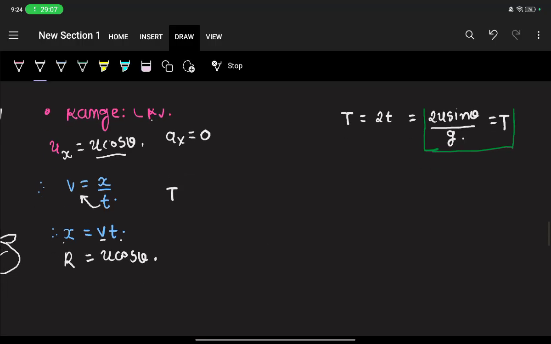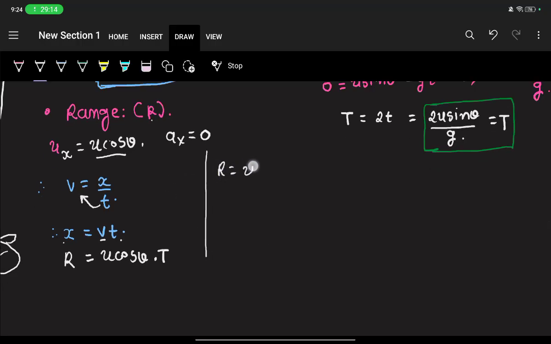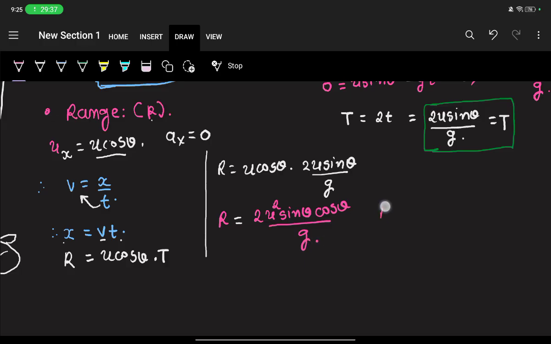So let's plug these values here and see what happens. So R is u cos theta multiplied by capital T, which is 2u sin theta divided by g. So from here you can say that it is 2u square sin theta cos theta divided by g. This was the range. That is how you find the range.